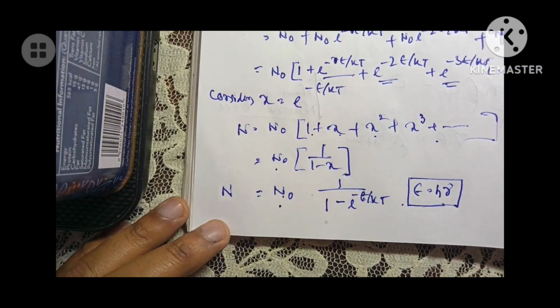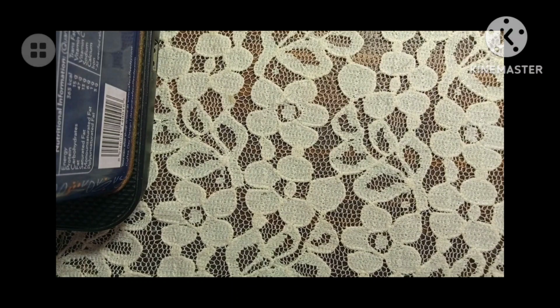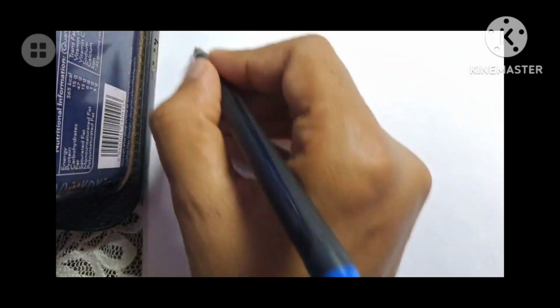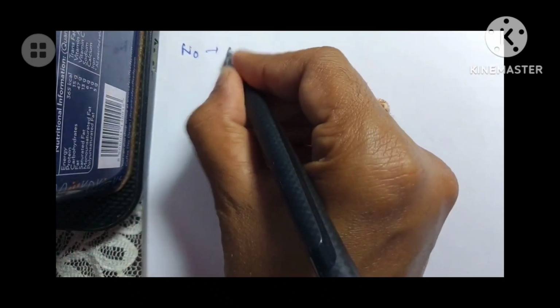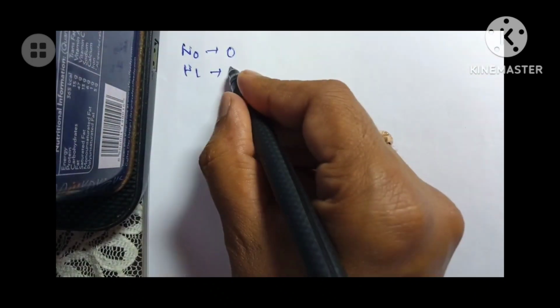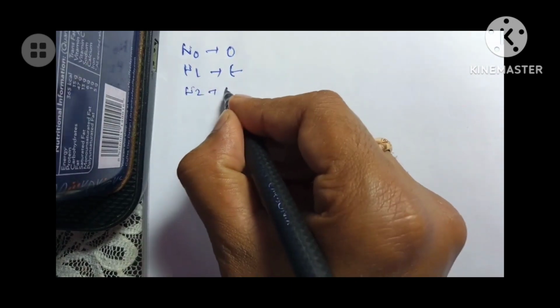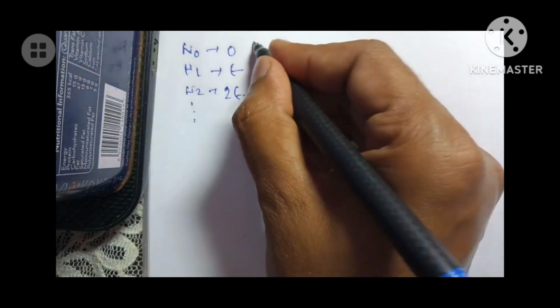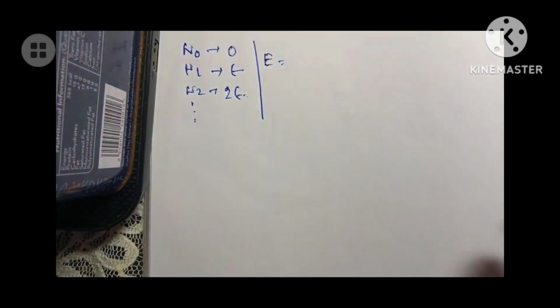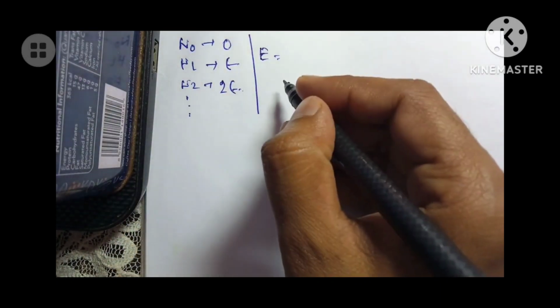Now, if I want to get the total energy, we know that n0 oscillators have zero energy, n1 oscillators have epsilon energy, and n2 oscillators have 2 epsilon energy. But what will be the total energy E? Total energy is very easy.